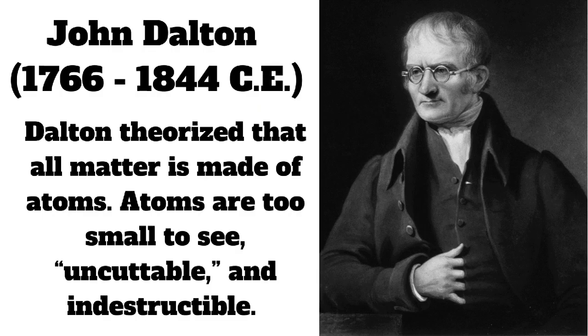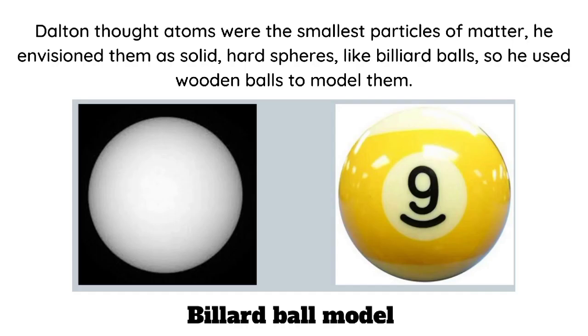In the early 1800s, the English chemist John Dalton performed a number of experiments that eventually led to the acceptance of the idea of atoms. He formulated the first atomic theory since the death of chemistry that occurred during the prior 2,000 years. John Dalton believed in Democritus' work. Because Dalton thought atoms were the smallest particles of matter, he envisioned them as solid, hard spheres, like billiard balls, so he used wooden balls to model them.